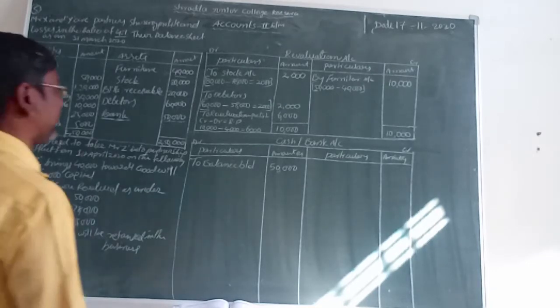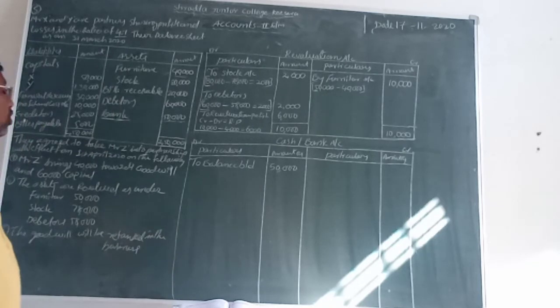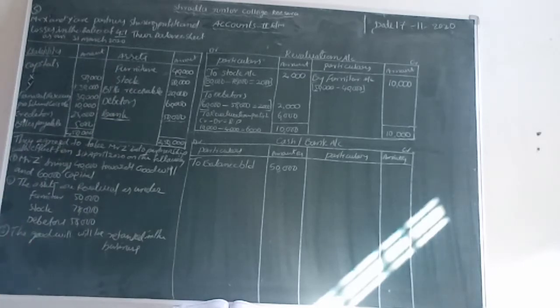Now does any cash come into this business, students? Yes, exactly. A new partner brings the goodwill and capital by cash only. That's why cash comes into the business. Then we record it in the cash or bank account on the debit side. How can we record that?